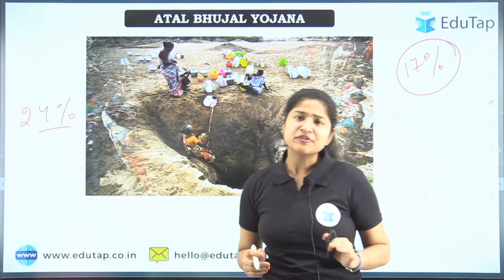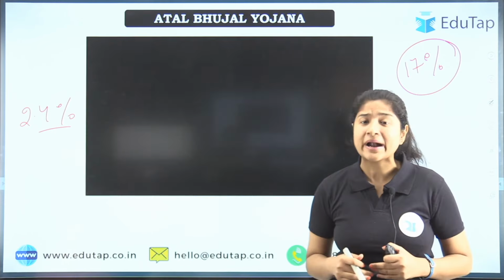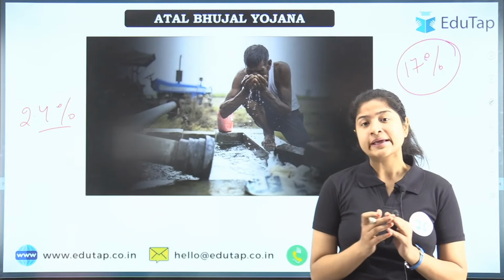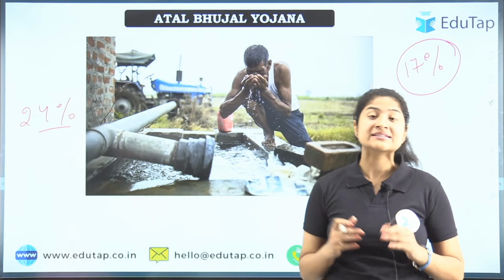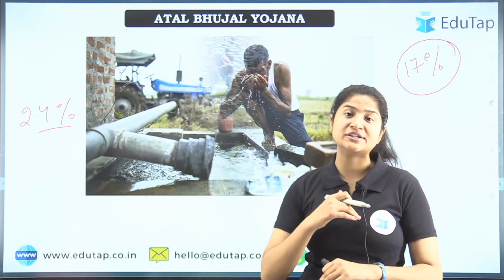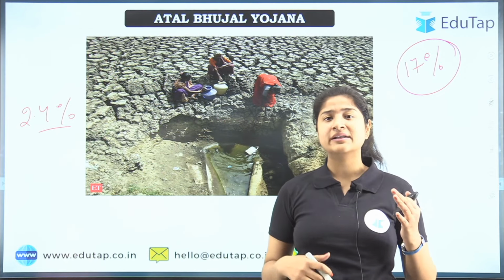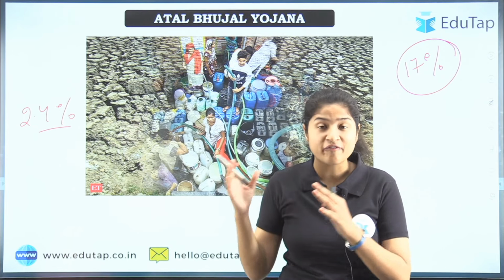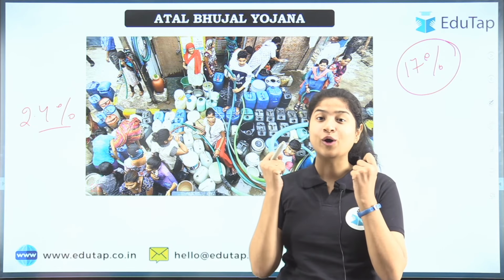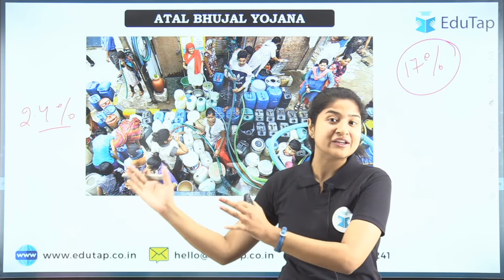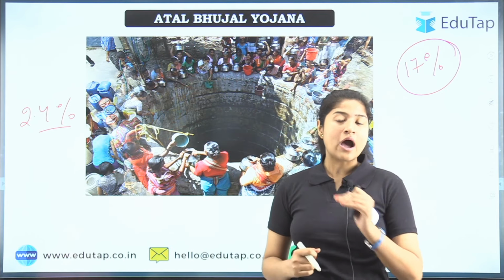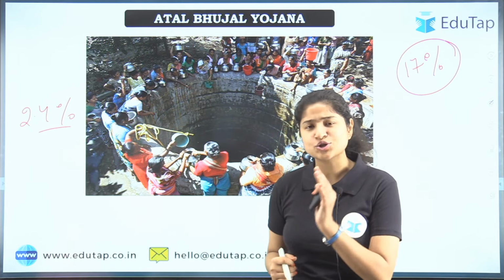Apart from this ratio, if we talk about farming, due to the advancement of technology, many electric tube wells have been made, and there are now many methods by which the farmer can extract groundwater to use in the field for irrigation.